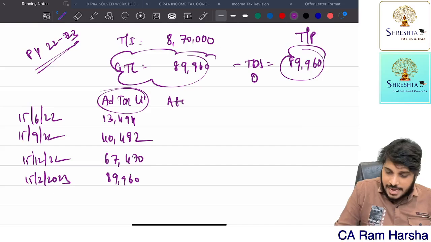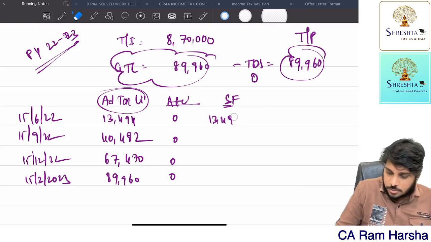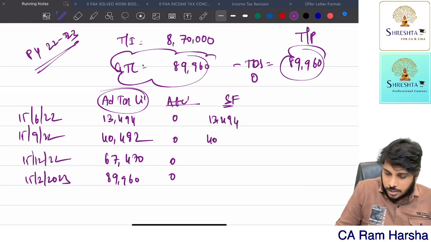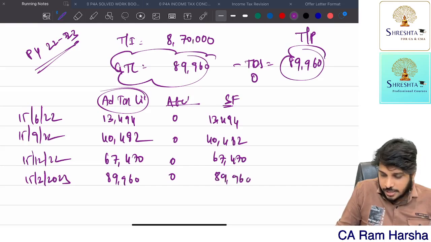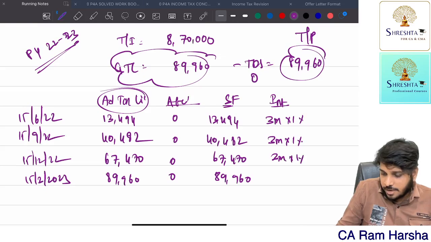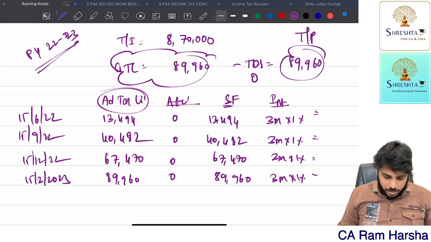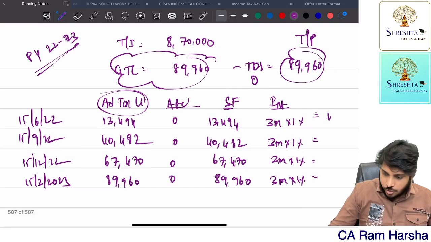How much actually did he pay? In the problem they have given nothing. 0, 0, 0, 0. What is the shortfall? 13,494, 40,482, 67,470, 89,960. Interest amount is 3 months multiplied by 1% for each installment. What is the amount? 13,494 into 3 months multiplied by 1%, that is 13,494 into 3%. Apply. You also calculate.